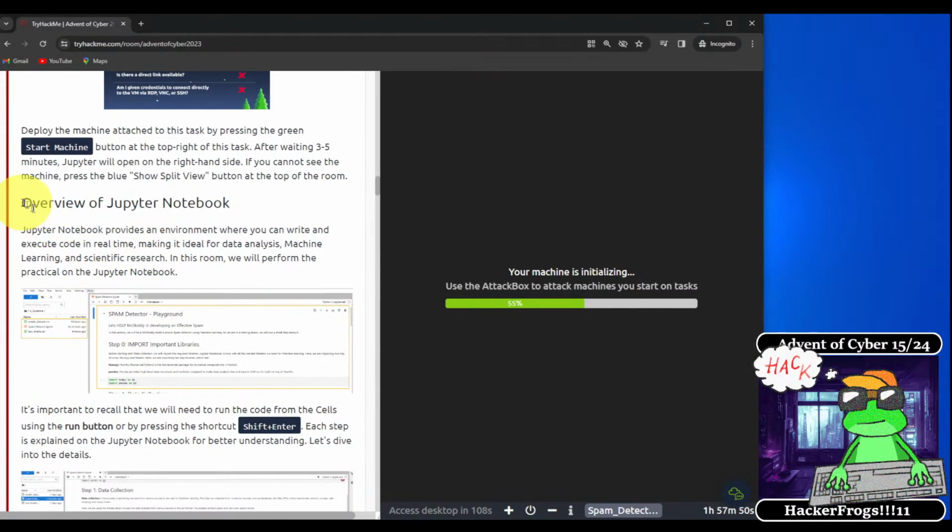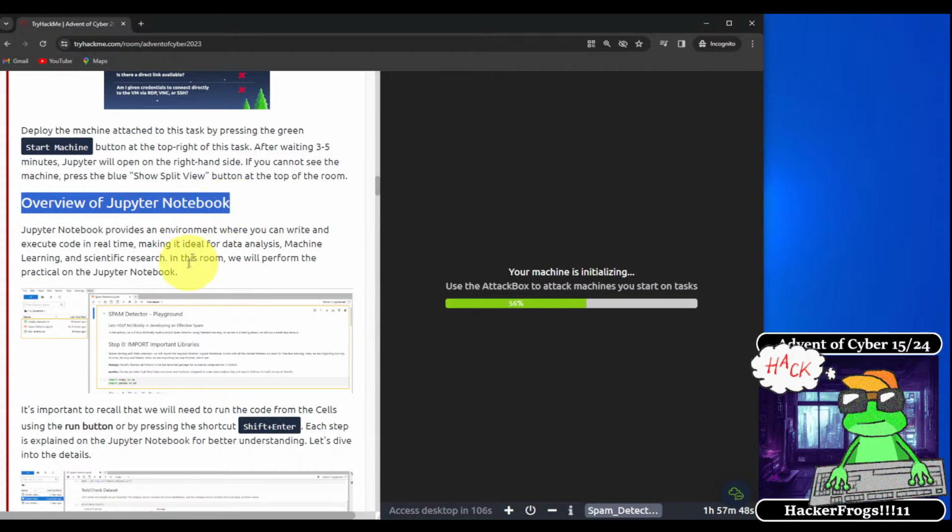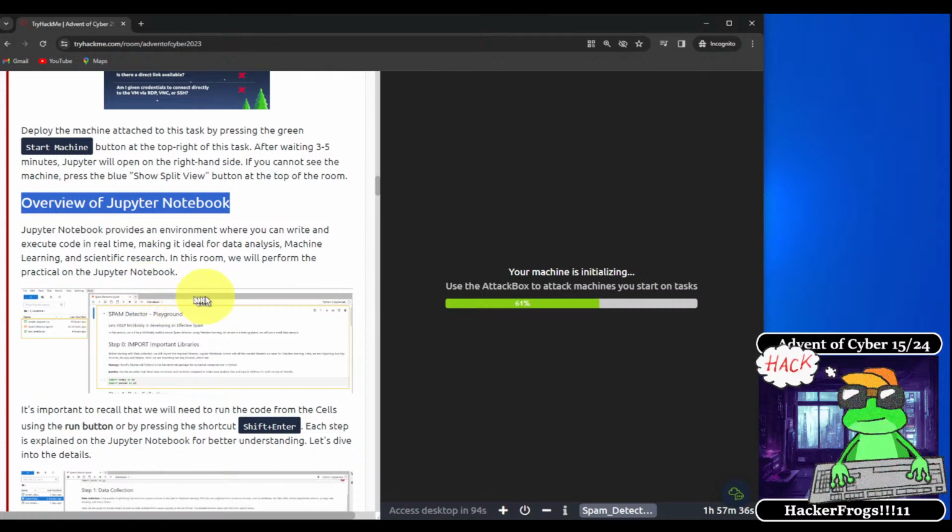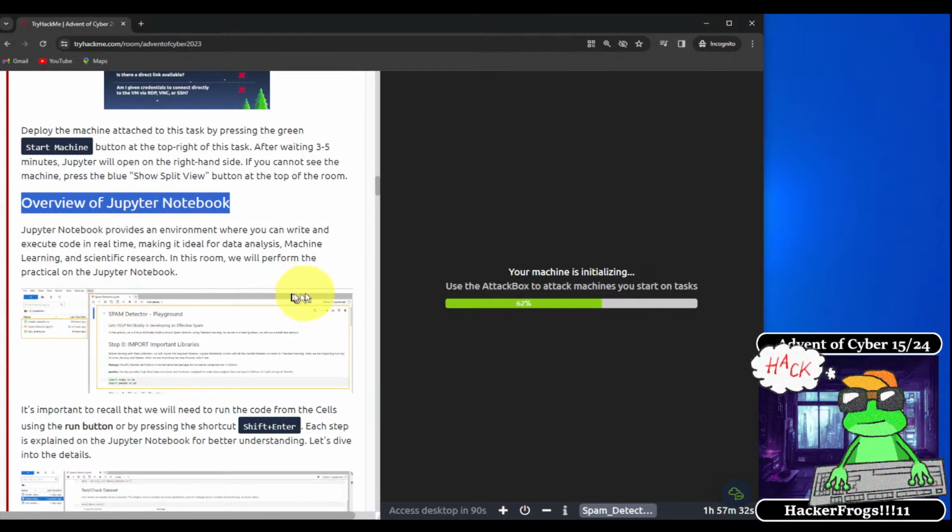Today we're going to be dealing with Jupyter Notebooks. So what are Jupyter Notebooks? Well, they provide an environment where you can write and execute code in real time, making it ideal for data analysis, machine learning, and scientific research. In this room, we will perform the practical portion on the Jupyter Notebook.